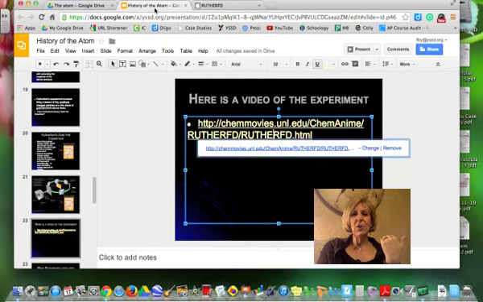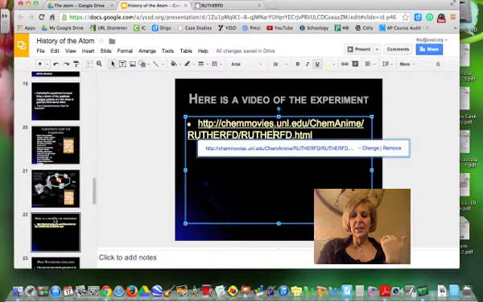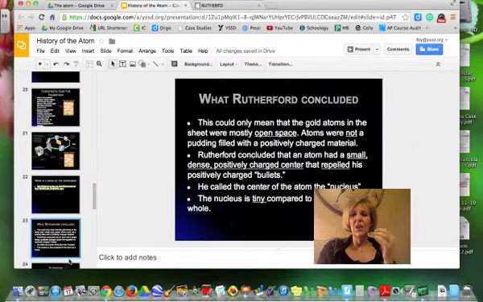What he took from this evidence is that there is a very small positively charged center that was repelling his positively charged bullets, these alpha particles.